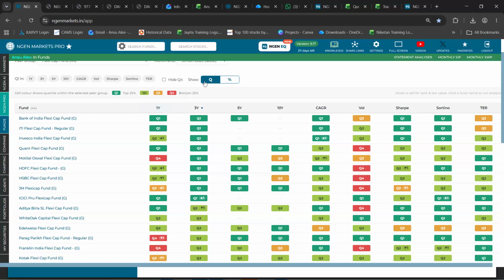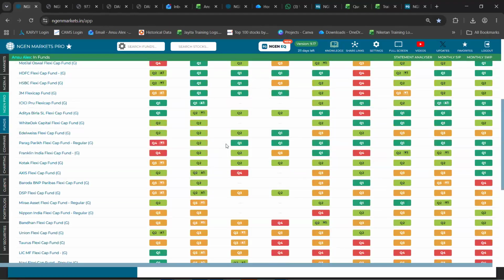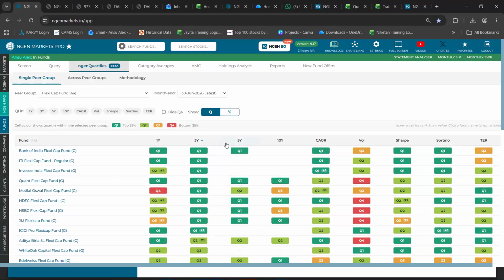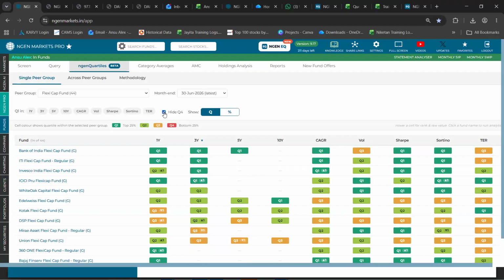And we have two options to have a look upon, be it on a quartile basis or on a percentile basis. You can choose to have either of the same. In addition to that, out of this entire list, let's say you do not wish to look at quartile 4 funds, you can simply click on this option called hide Q4 as well.